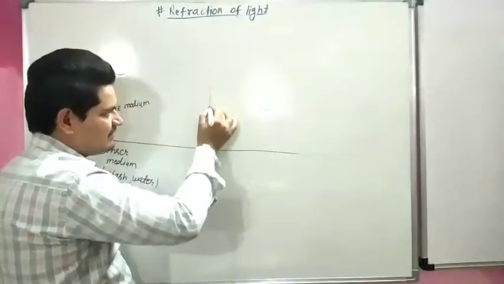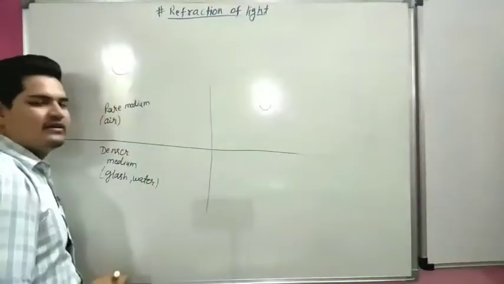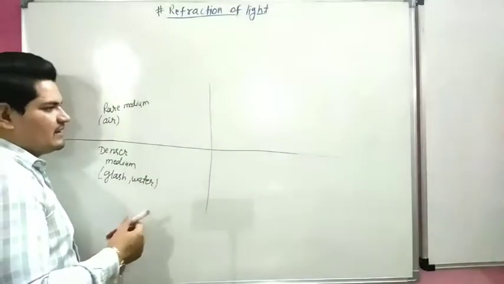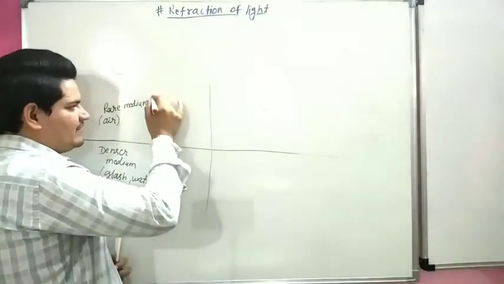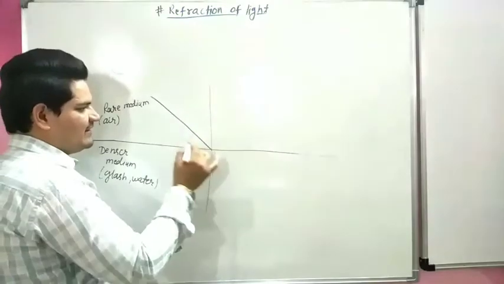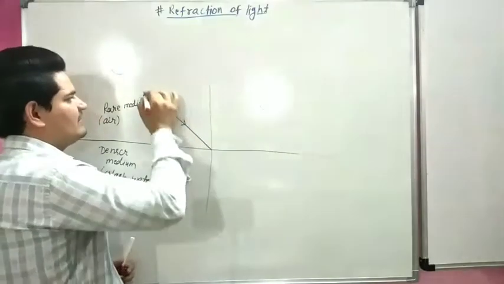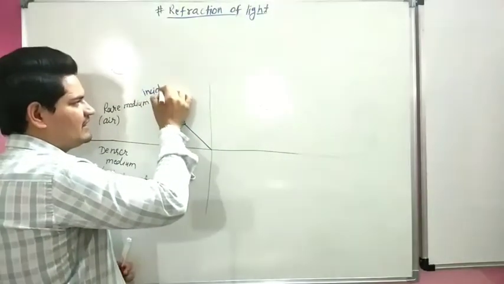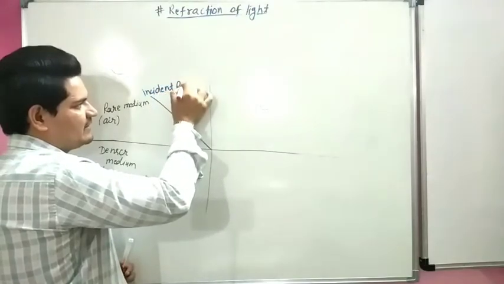This is the normal. We already studied that in the previous video. This is an incident ray.